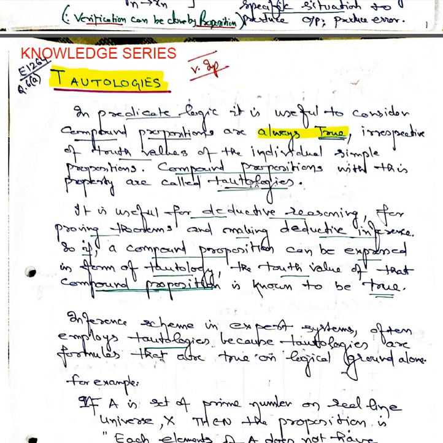Now, a tautology statement is a particular statement. It says that if everything in the statement you are deriving comes out in the form of true, then that particular statement is treated as a tautological statement. That means the logic is showing truth values.